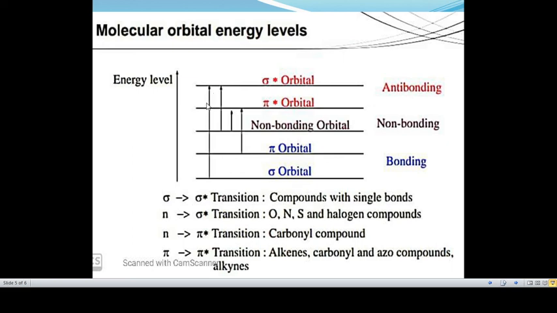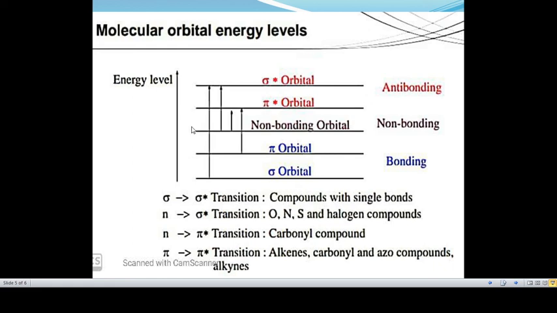In saturated hydrocarbons like methane, ethane, propane, sigma to sigma star transition takes place. Methane absorbs at 125 nanometer, means lambda max of methane is 125 nanometer.